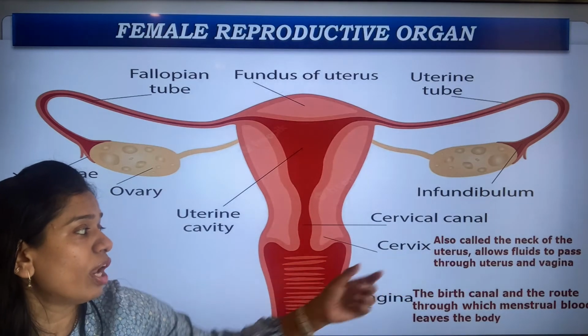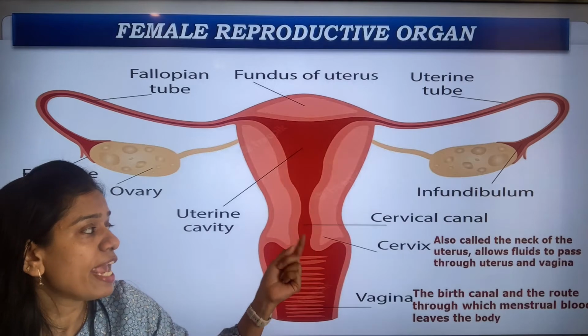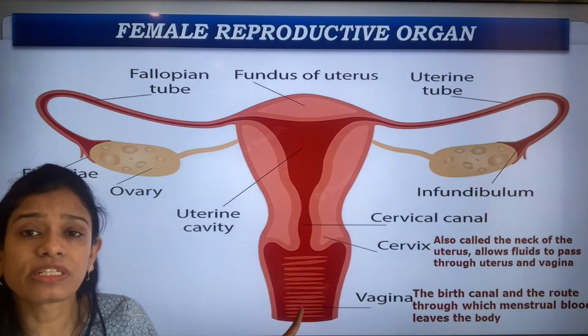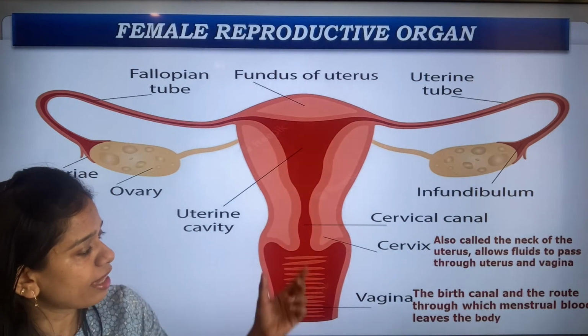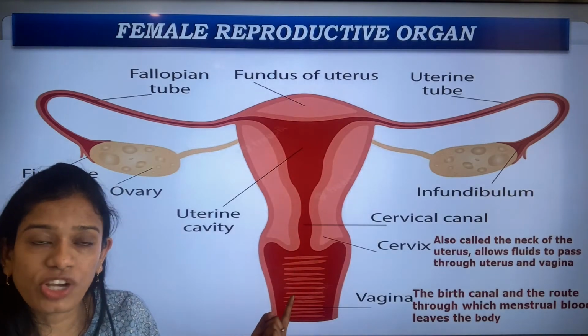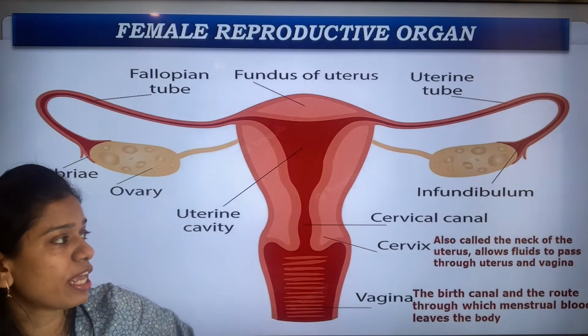It is also called the neck of the uterus. It allows all the fluids to pass between the uterus and the vagina. So it is the connective between the uterus and the vagina, or it is also known as the neck of the uterus.